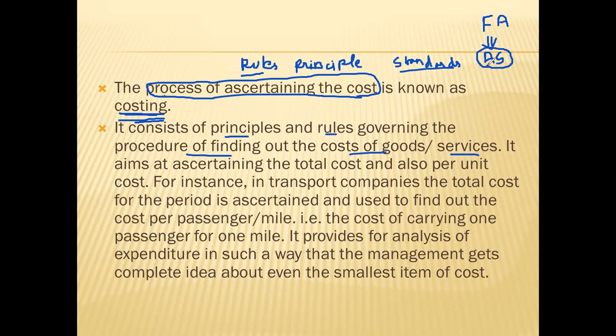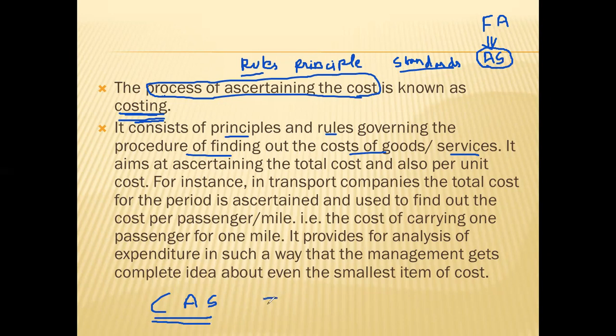For example, how you have to calculate the cost of inventory from a financial accounting point of view. For all that purpose, there is a separate subject known as accounting standards. Similarly, for cost accounting or costing, there is a separate branch of study known as cost accounting standards. Cost accounting standards give you the rules for doing costing. If you refer to the cost accounting standards, you will get the principles and rules regarding how to find the cost of the product or services.